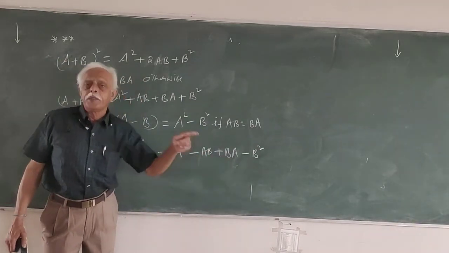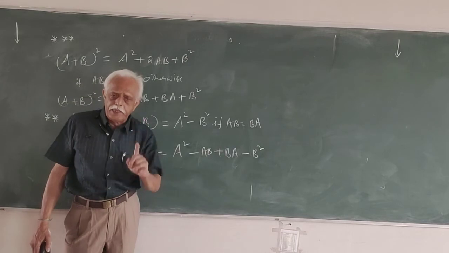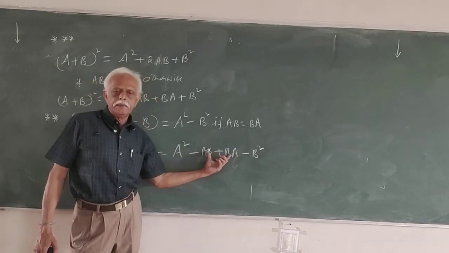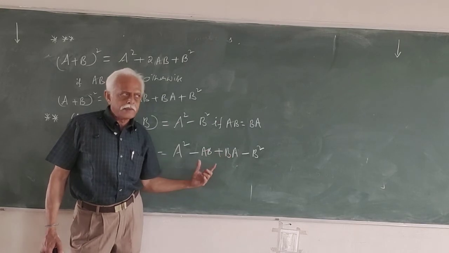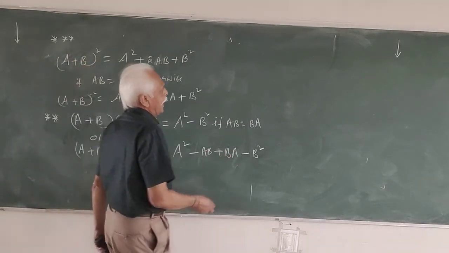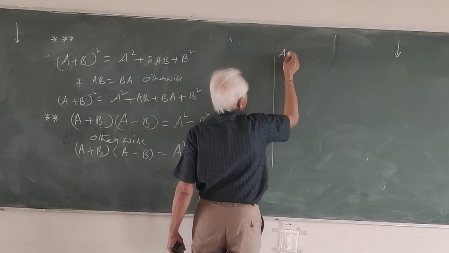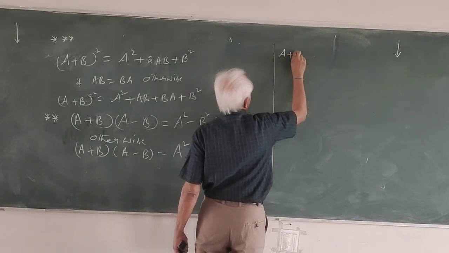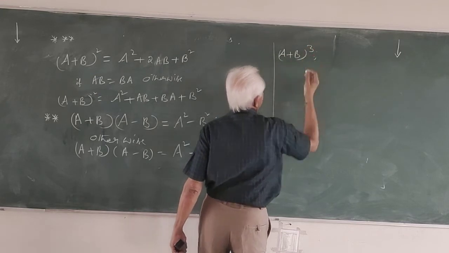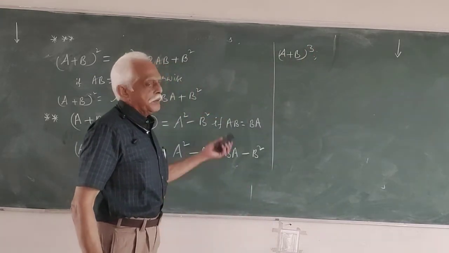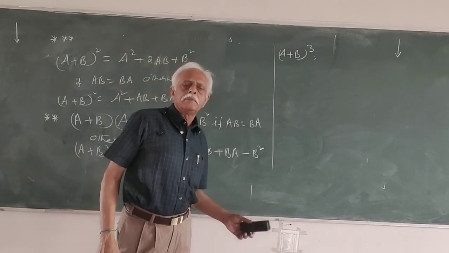AB and BA are two different matrices. Usually they are not equal. If they are equal, then they get cancelled. Be careful about this. Then we have (A + B)³. Okay, so you try this formula.